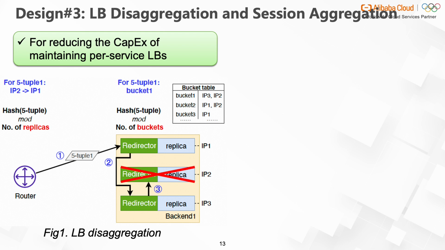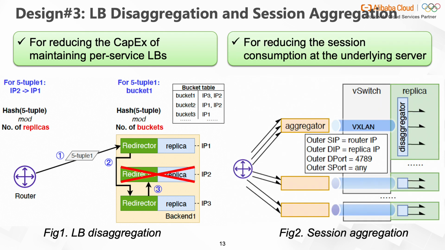In addition to load balancers, sessions also consume substantial resources. After consolidation, our proxy needs to manage a large number of sessions. An imbalance between session and CPU usage is found. When the sessions are exhausted, the CPU utilization is only 20%. To address the resource usage imbalance of each replica, we propose session aggregation via tunneling.